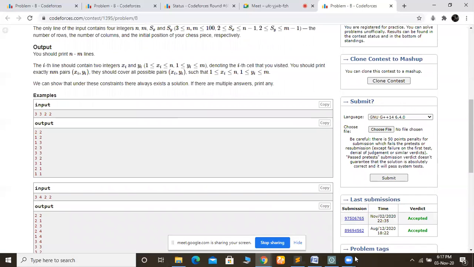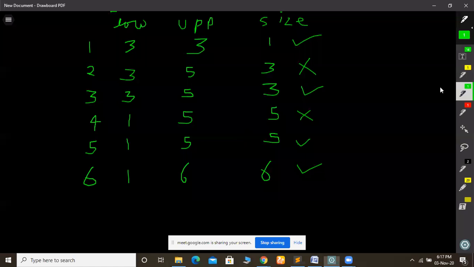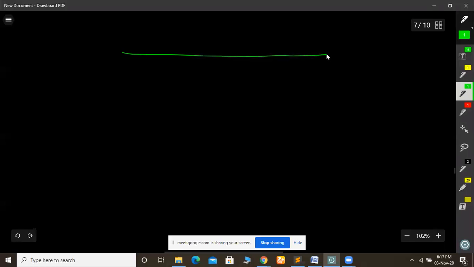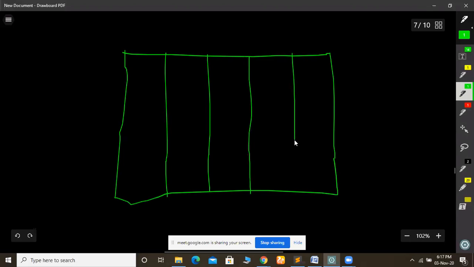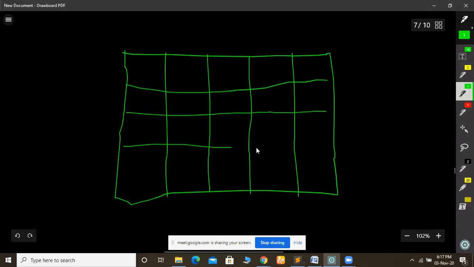Now I will explain the question with an example. So this is our chessboard. I am taking just a random chessboard, and let me see how many lines it takes, because I have not decided anything before. So let's say I am making a chessboard. Okay, so this is our chessboard. Now we can't stand at the corner place. So let's say we are standing here.